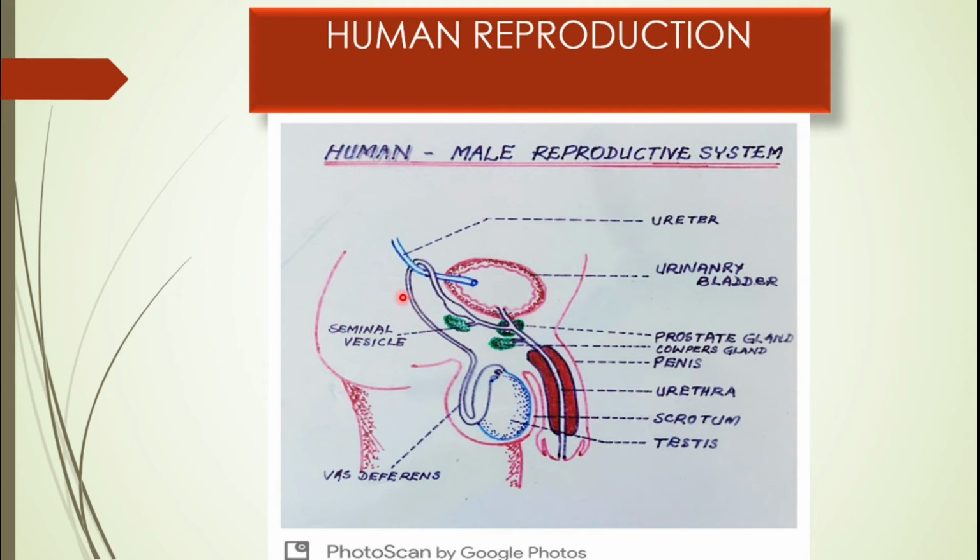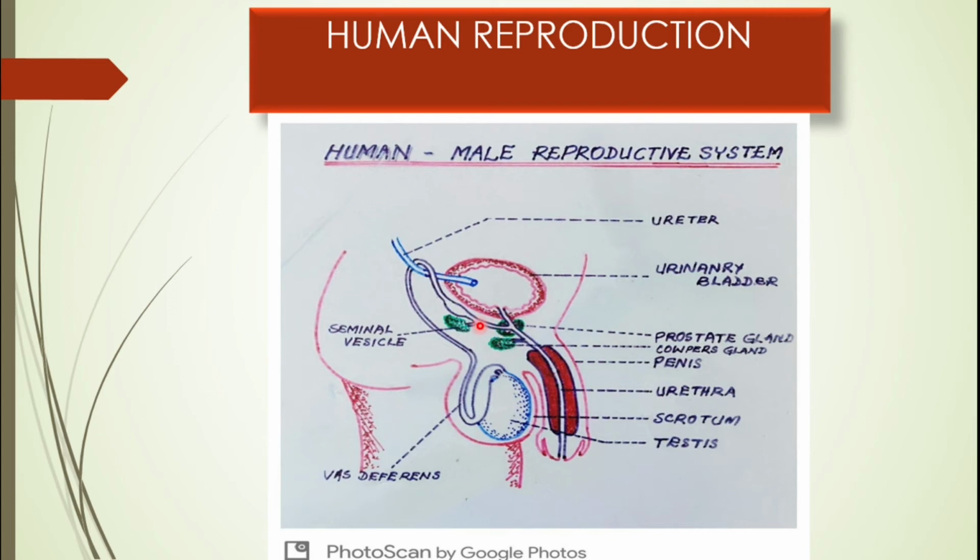The pair of vas deferens reaches the abdominal cavity and then receives ducts from the seminal vesicle. This is one seminal vesicle. You can find another seminal vesicle on the other side. So the vas deferens receives the ducts from the seminal vesicles and is now called the ejaculatory duct. This portion is called the ejaculatory duct.